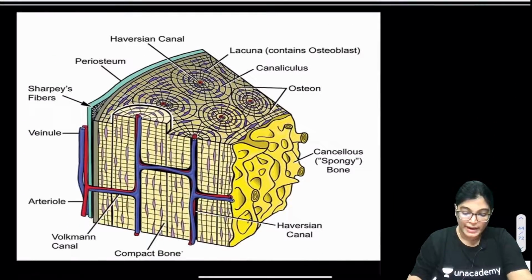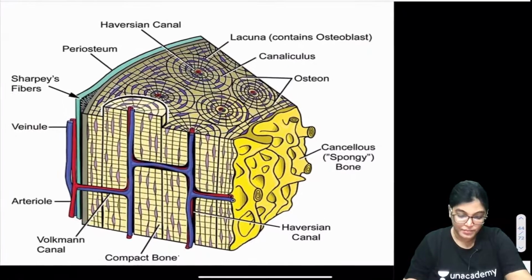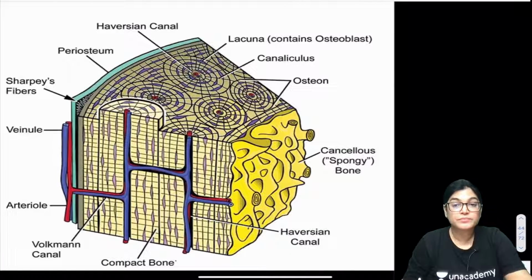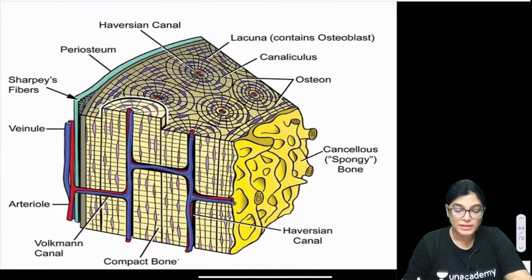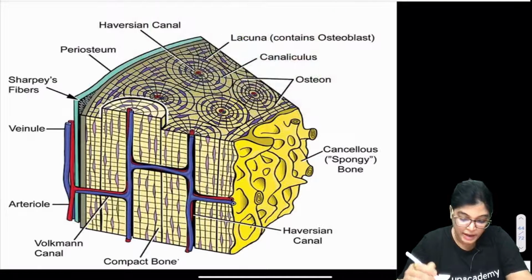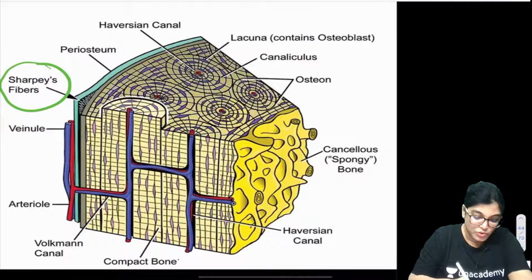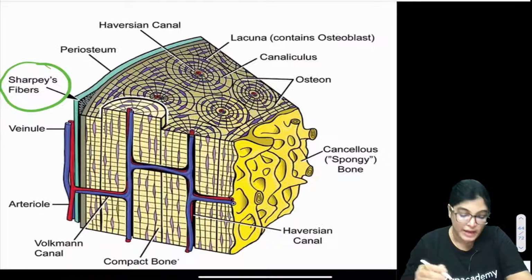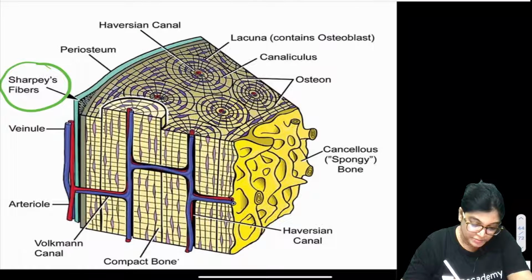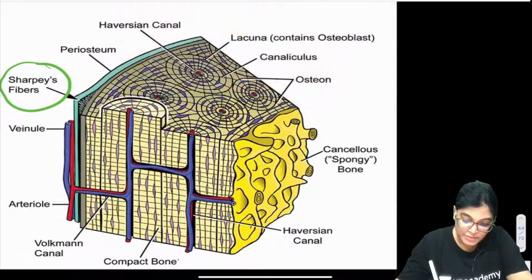Firstly, I would like to show you this diagram. Is the diagram clear? Okay. Here you can appreciate the Sharpey's fibers. Let me show the Sharpey's fibers by this color.